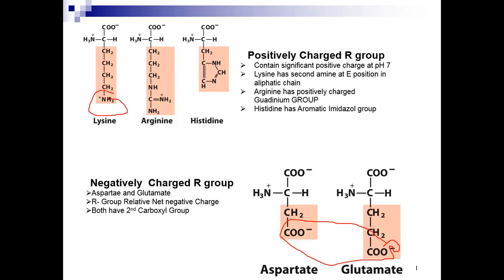Arginine has a positively charged guanidinium group, as you can see here. And histidine has an aromatic imidazole group. Because of this, there is a positive charge on these molecules.